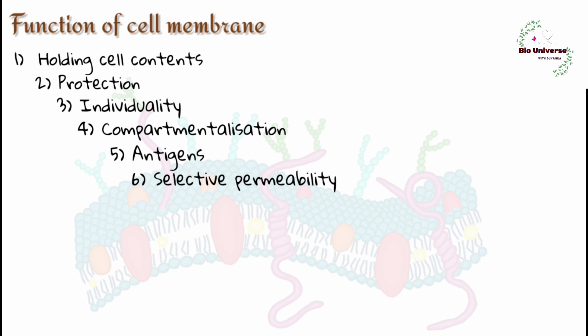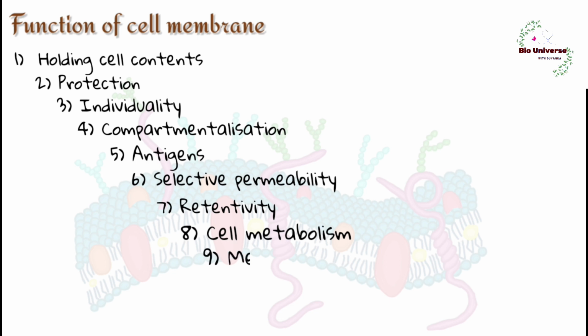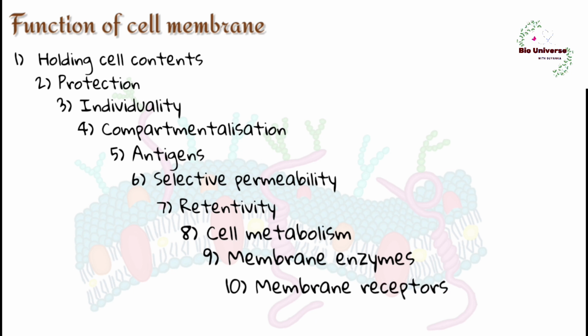6. Cell membranes allow entry to only selected substances. They are impermeable to others. 7. Cell membranes do not allow outward passage of absorbed substances. 8. Cell membranes control cell metabolism through selective permeability and retentivity. 9. About 30 enzymes are located in the membranes for performing various biochemical reactions like synthesis and hydrolysis of ATP by ATPase. 10. Membrane possesses receptors for hormones, neurotransmitters, immunoglobulins and several other biochemicals.